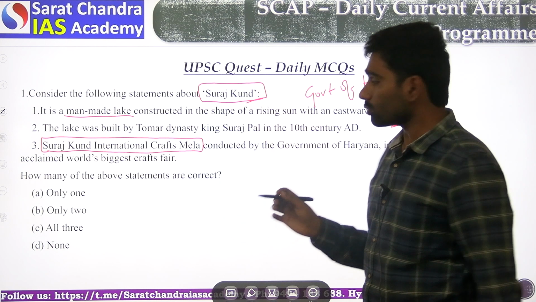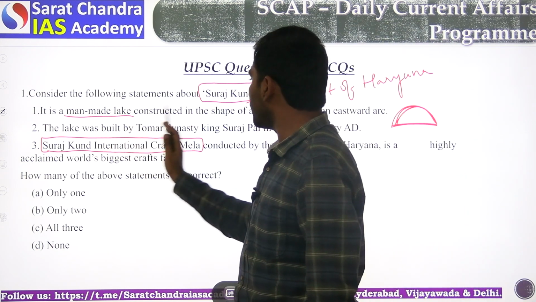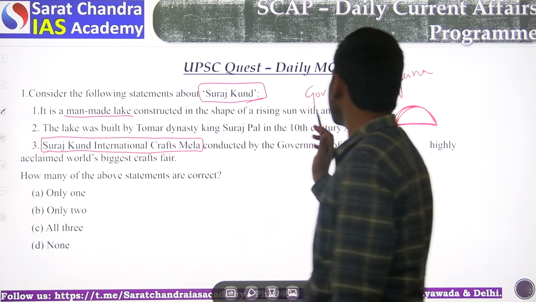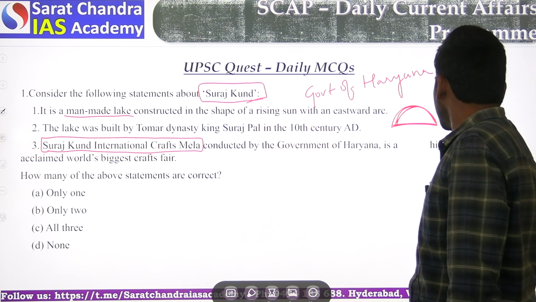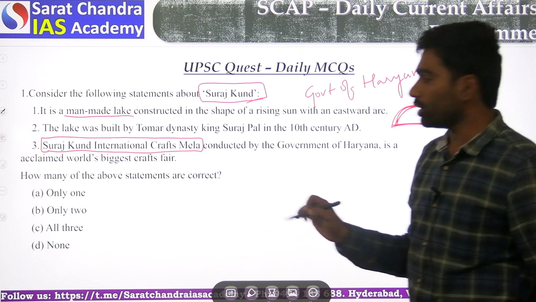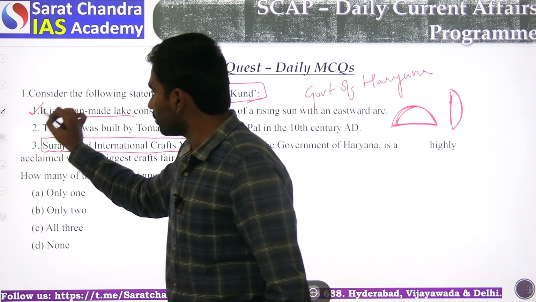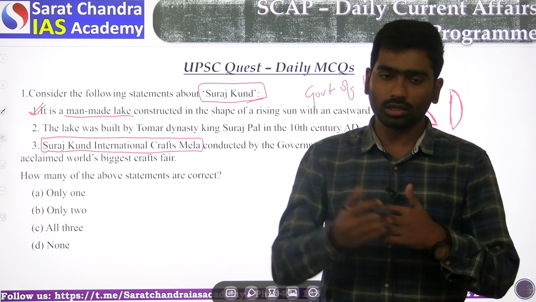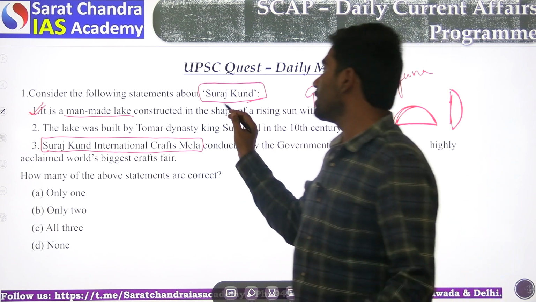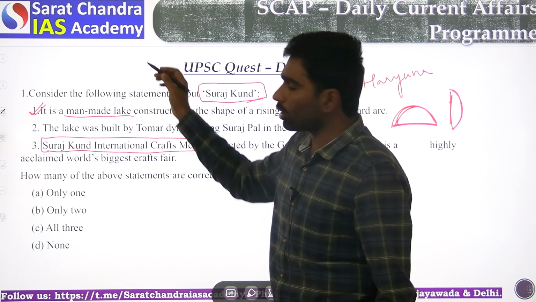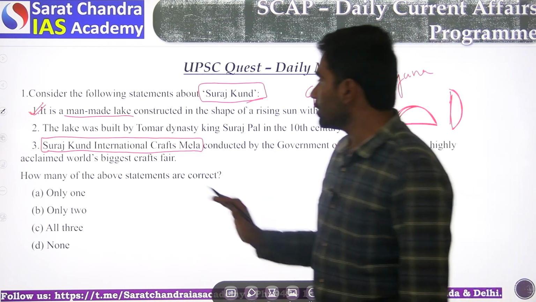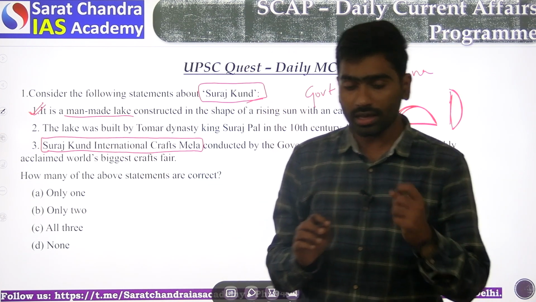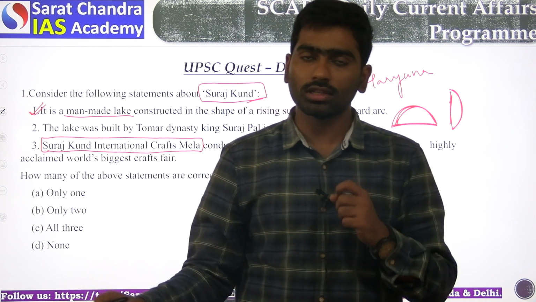It is a man-made lake constructed in the shape of a rising sun with an eastward arc. So this is a direct statement. Please read about the Suraj Kund lake, along with the other significant lakes that have been in the news in the past year.